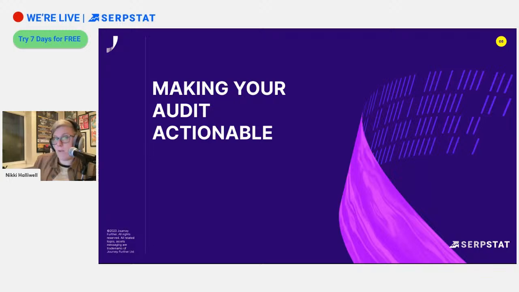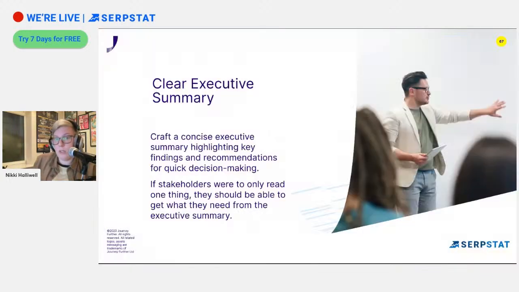So, making our audit actionable. We can do that by having a really clear summary. I start this at the start of my audits. The first thing that people see when they come to my audits is a summary sheet. My audits are conducted on Google Sheets, and there are lots of tabs in it, which I'll talk about in a minute. But the first one that they see is a summary, and this shows them things like